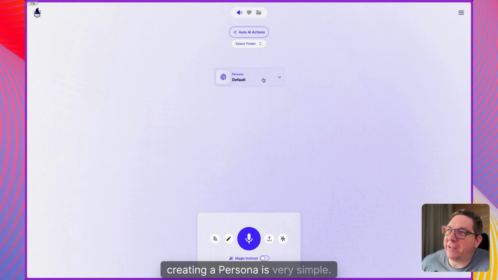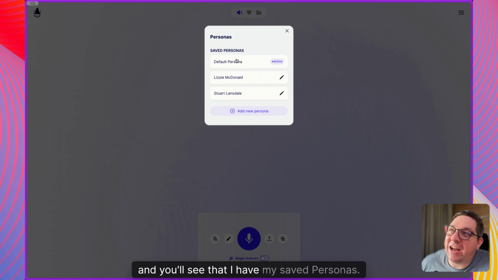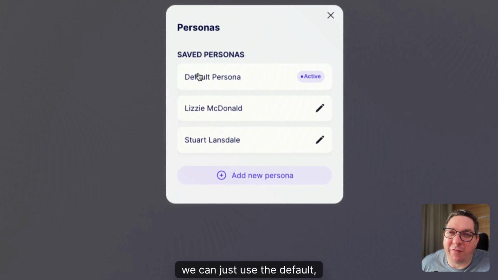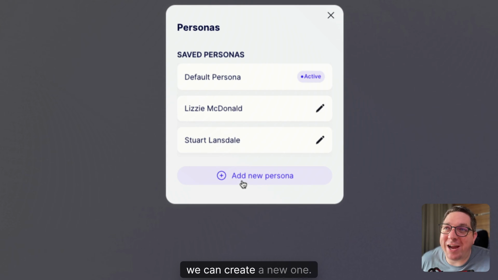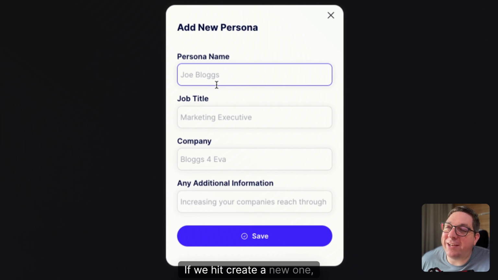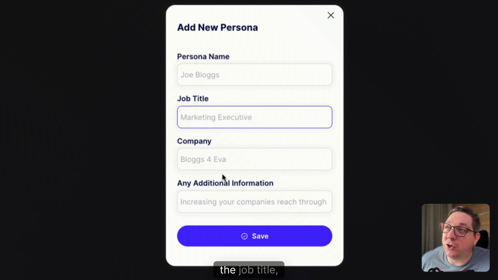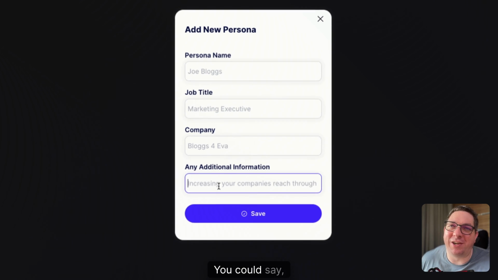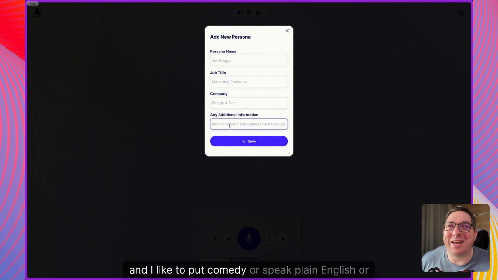Creating a persona is very simple. All I need to do is click here, and you'll see that I have my saved personas. If we don't want to use one, we can just use a default, which is like not having a persona active. Otherwise, we can create a new one. If we hit create a new one, we'll be able to put in the name of the persona, the job title, the company, and then any additional information. You could say, I'm a Brit living abroad and I like to put comedy or speak plain English or whatever.